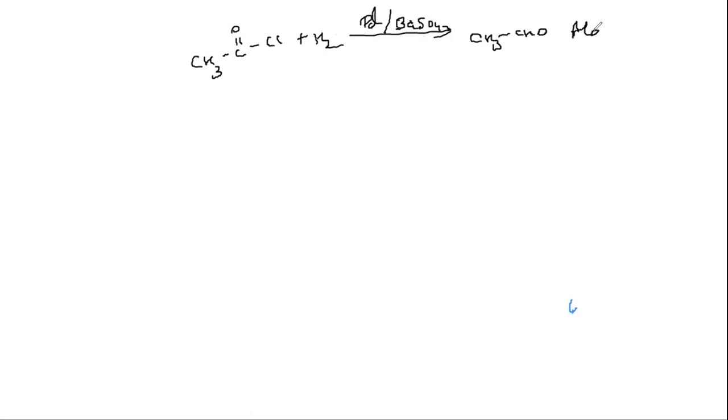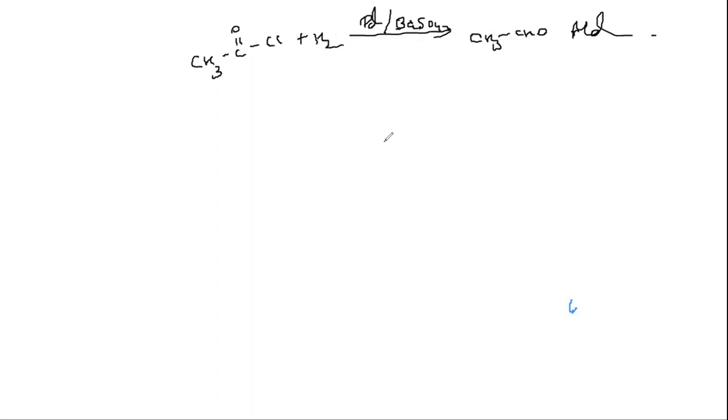If I use CH3COCl, this is nothing but acid chloride. When I carry out Rosenmund's reduction, I get CH3CHO aldehyde, correct?